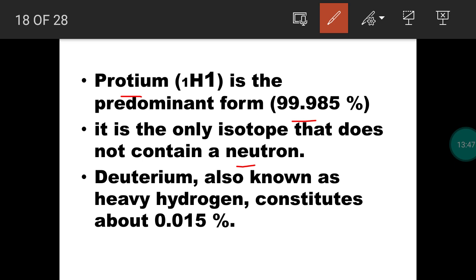And what is the abundance of deuterium or heavy hydrogen? The another name for deuterium is heavy hydrogen, 0.015%.